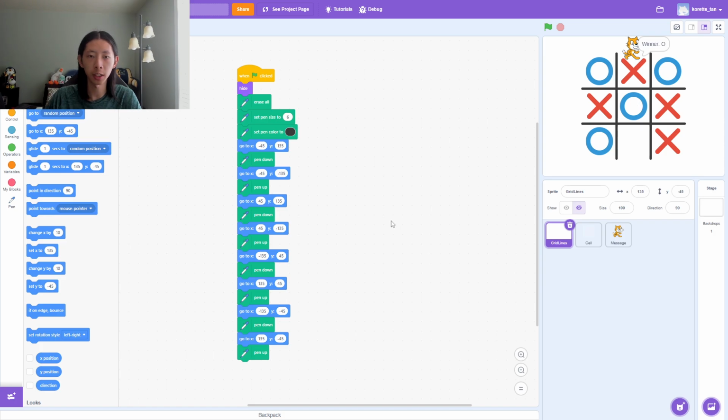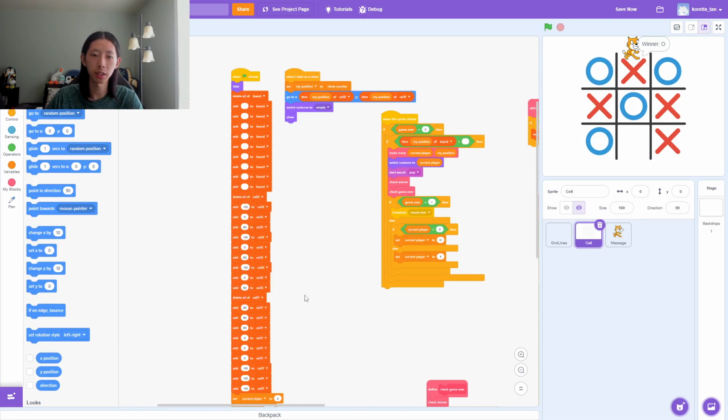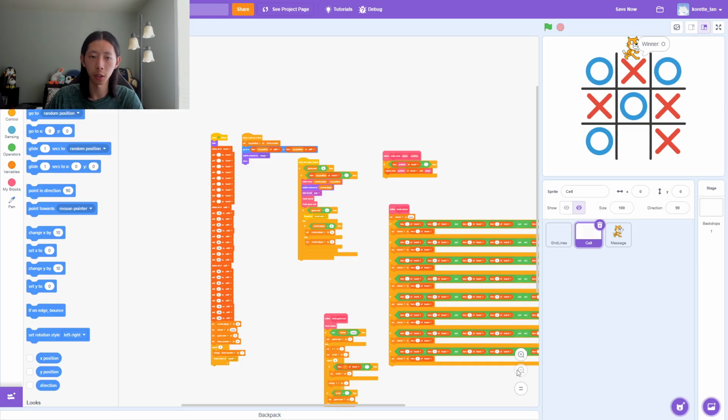Let's see if the code is organized and understandable. So right now I'm on the grid line sprite, which basically creates the grid. And it definitely looks organized and understandable. And the code is also correct. So here's the cell sprite. It's a lot of code.